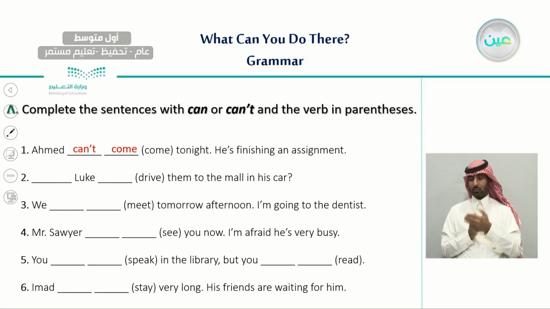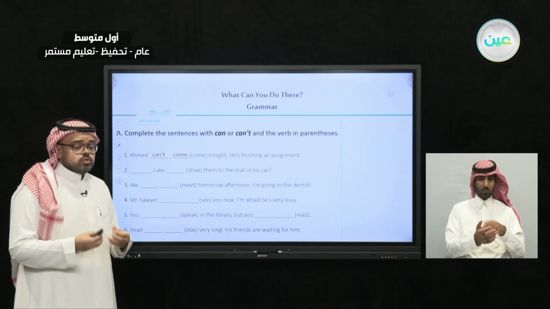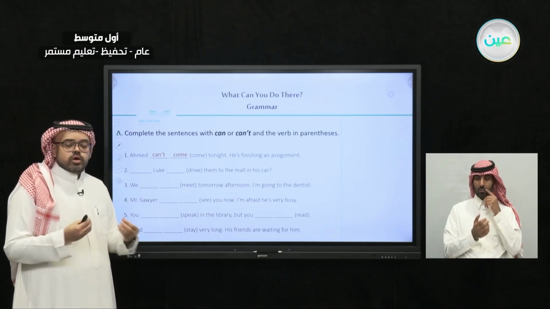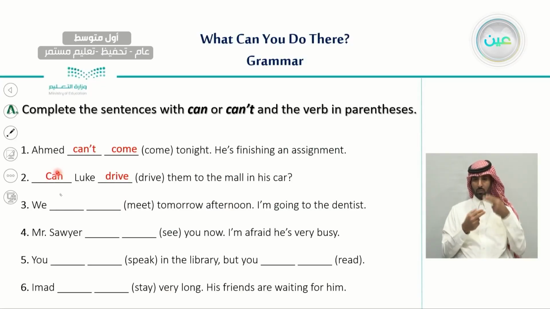Let's read the second one. And this one is a question. Luke blank drive them to the mall in his car. Now we want to make a question about whether Luke is able to drive them in his car or not. And we said that when we want to make a question using modal can, where should we put can? Very good. We use can at the beginning. Can Luke drive them to the mall in his car? And as we said, whether it's a sentence or a question, we don't make any changes to the verb if we are using can.